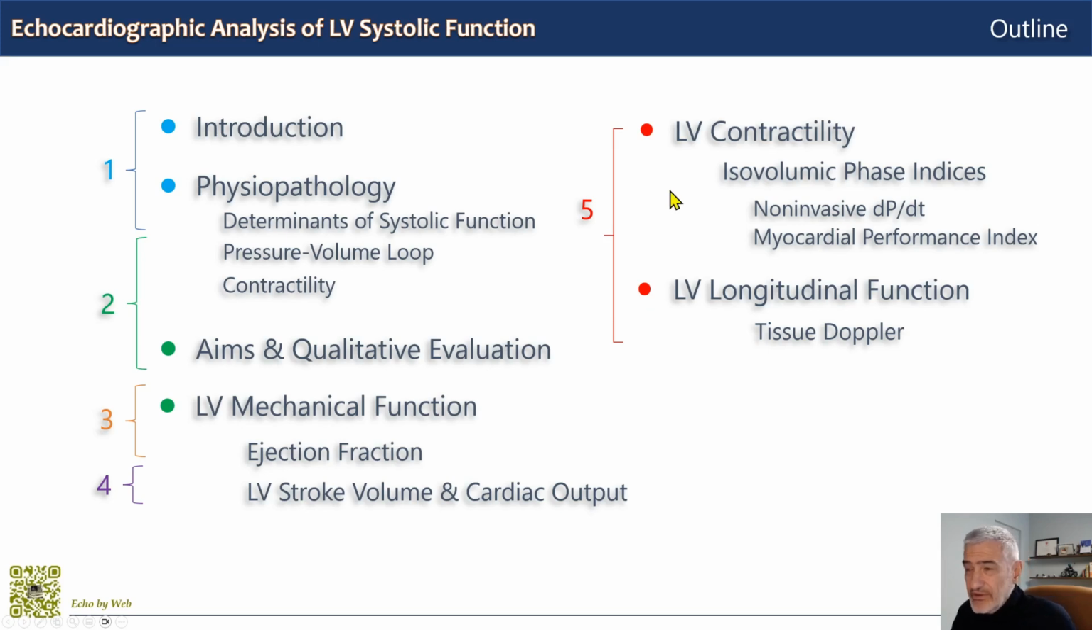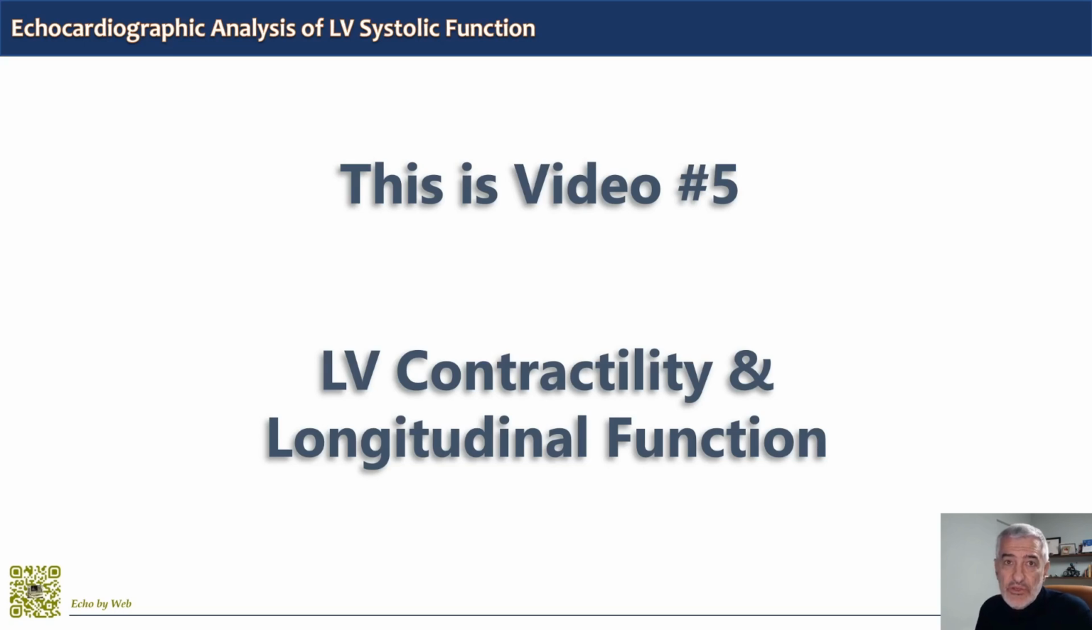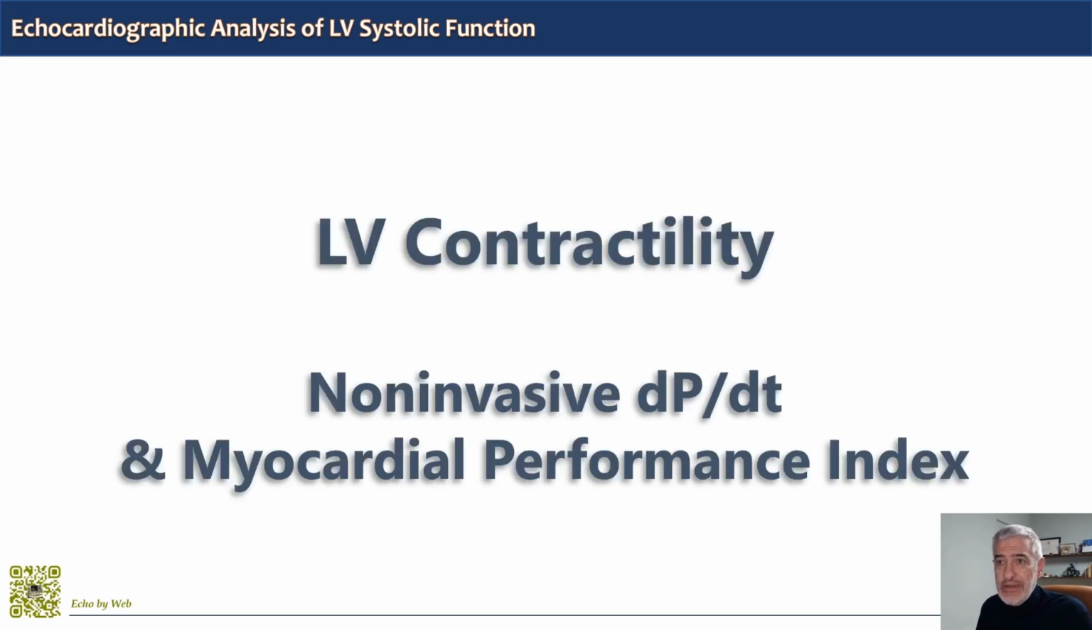And then we have the echocardiographic estimation of left ventricular contractility using isovolumic phase indices like the noninvasive dP/dt from mitral regurgitation and the Myocardial Performance Index, or Tei index. And we end with the analysis of left ventricular longitudinal function using tissue Doppler, because strain analysis will be the topic of a whole other video. And these are how they are grouped in the 5 videos. This is video number 5, left ventricular contractility and longitudinal function.